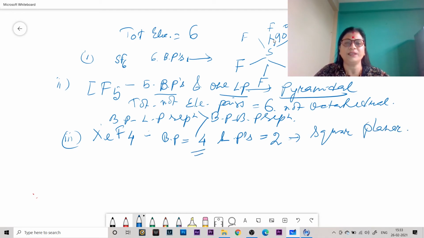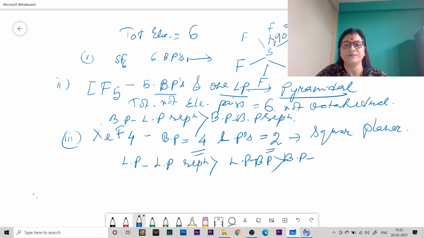The total number of electron pairs around the central atom is 6, but here 2 lone pairs of electrons are present and 4 bond pairs of electrons. Here exists LP-LP repulsion, which is maximum, then LP-BP, then BP-BP repulsion. The structure is square planar, not octahedral.